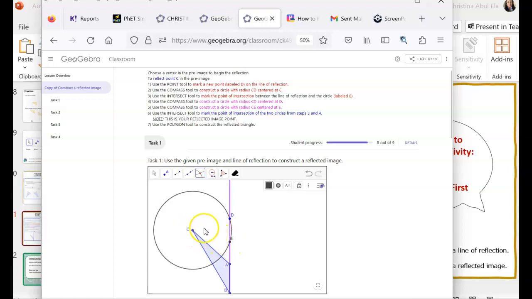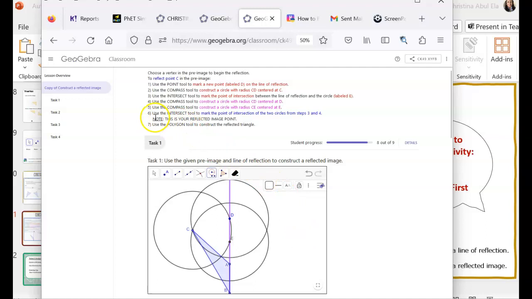So a circle from C to D centered around D, and a circle from C to E centered around E. So I'm going to grab my circle tool, go C to D, centered around D, and C to E, centered around E. And again with those error messages.